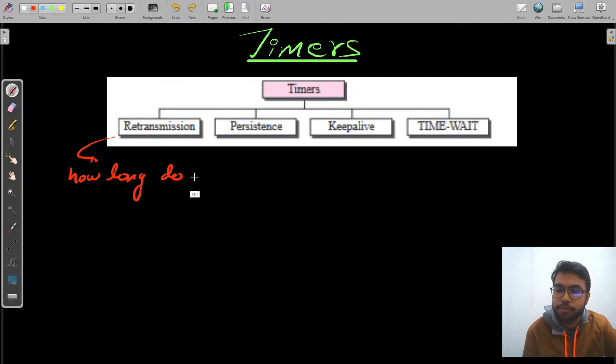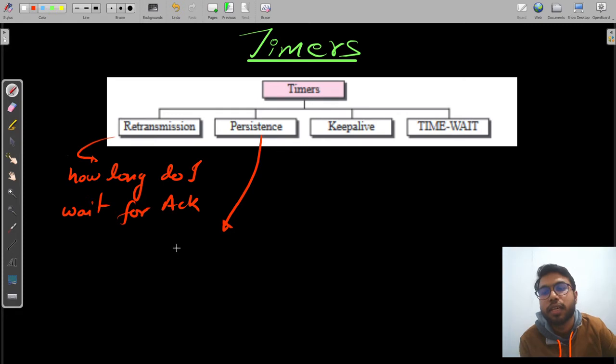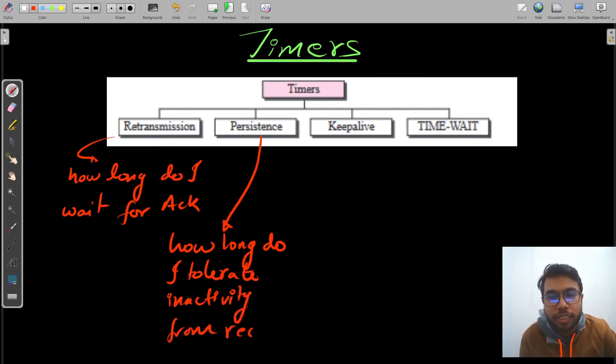Retransmission timer is how long do I wait for acknowledgement. Your persistence timer is how long do I tolerate inactivity from the receiver. Keep alive is the exact opposite of persistence.